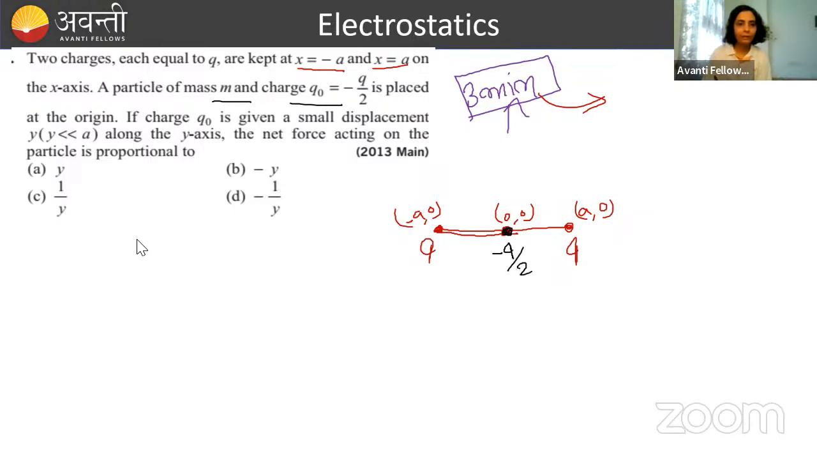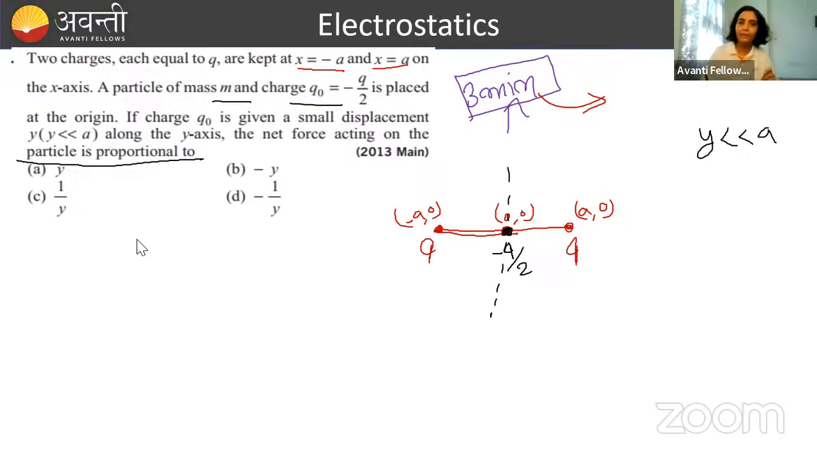Then if charge q naught is given a small displacement y along the y-axis. Along the y-axis, this minus q by 2 charge is given a small displacement. And this displacement is very, very less than a. Again, the same approximation that we take for dipole, है ना, लेते हैं ना एक particular case में. The net force acting on the particle is proportional to... Now, first let me solve this question.